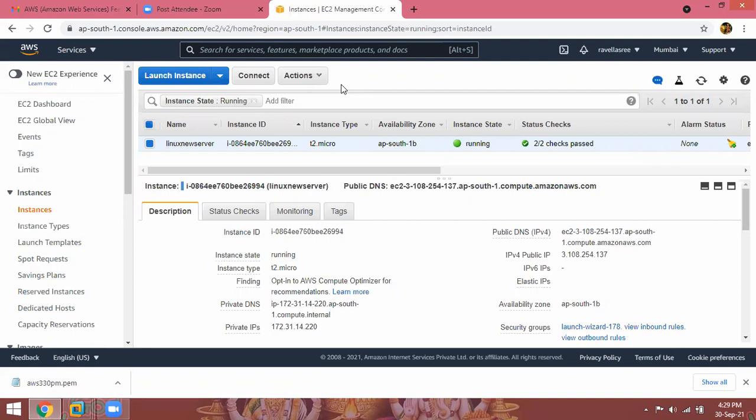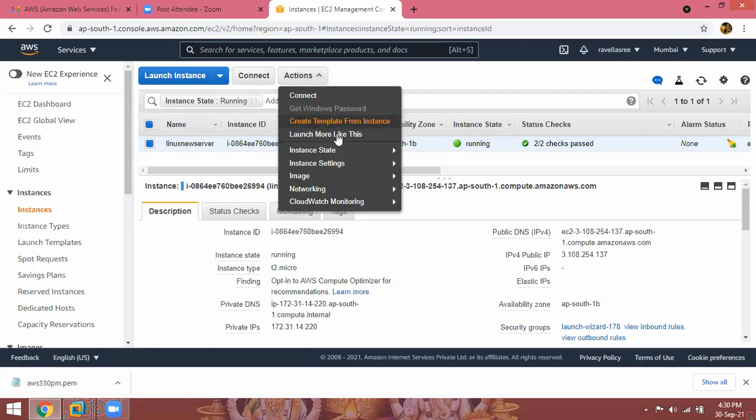But if you want to practice Linux commands or anything, you can launch one Linux server instance for 1 or 2 hours every day. For 30 days, that is only 60 hours utilized, and 750 hours free of cost is there. Now I am terminating here. Instance state, terminate.